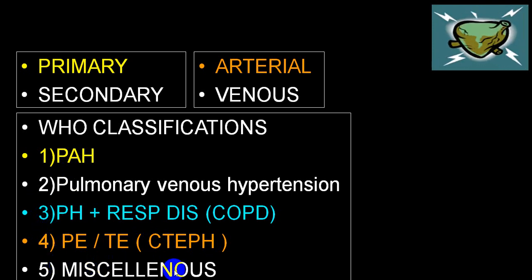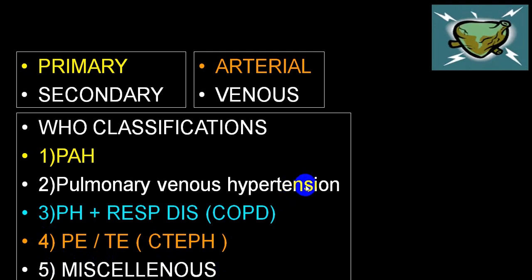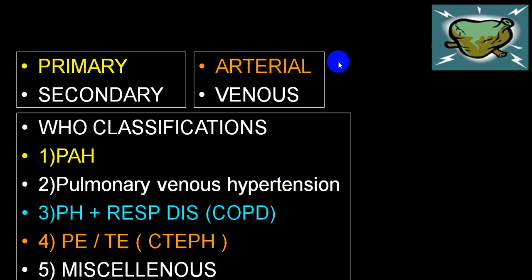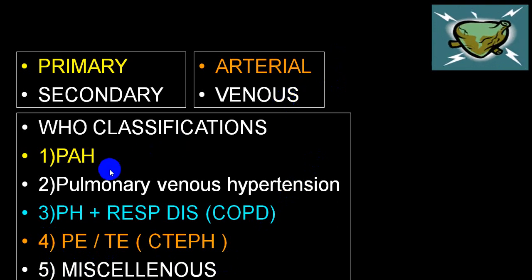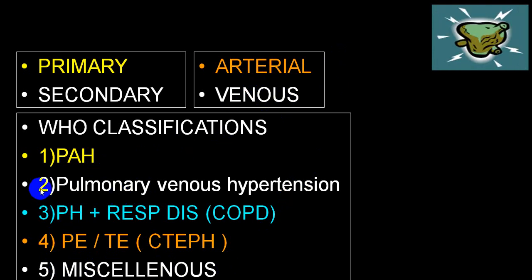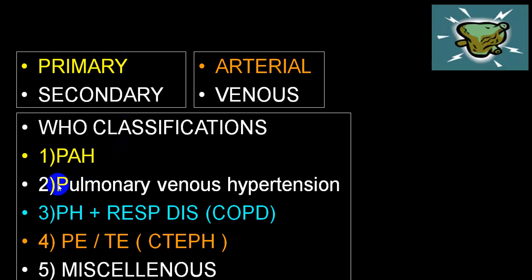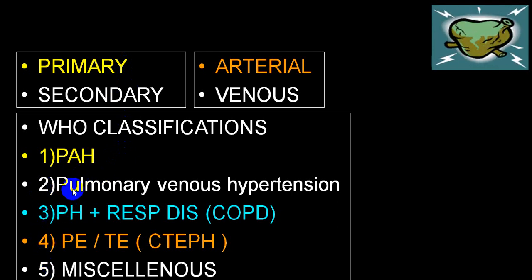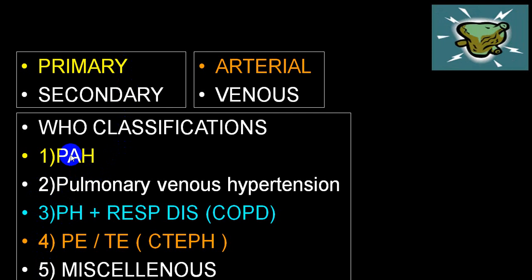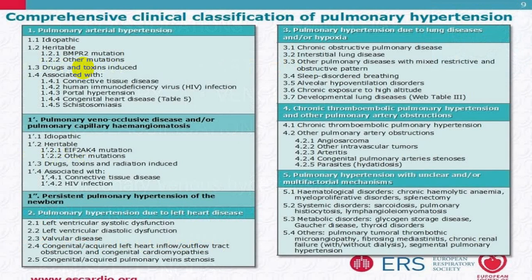And the miscellaneous group also, some of the conditions will give rise to arterial hypertension, while venous hypertension is mainly left ventricular failure. So if you divide arterial and venous, 1, 3, 4 and 5 will belong to the arterial group, while the venous group will be only one, that is group 2. If you divide primary and secondary, 2, 3, 4 and 5 will be secondary, while group 1 will mainly contain primary groups. But in that also there are some causes which can be secondary. So now we'll be talking of those according to WHO classification.